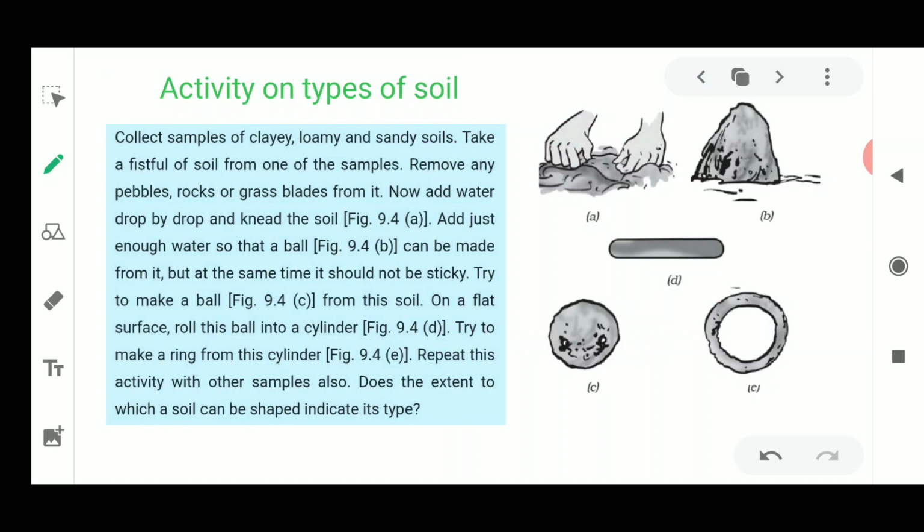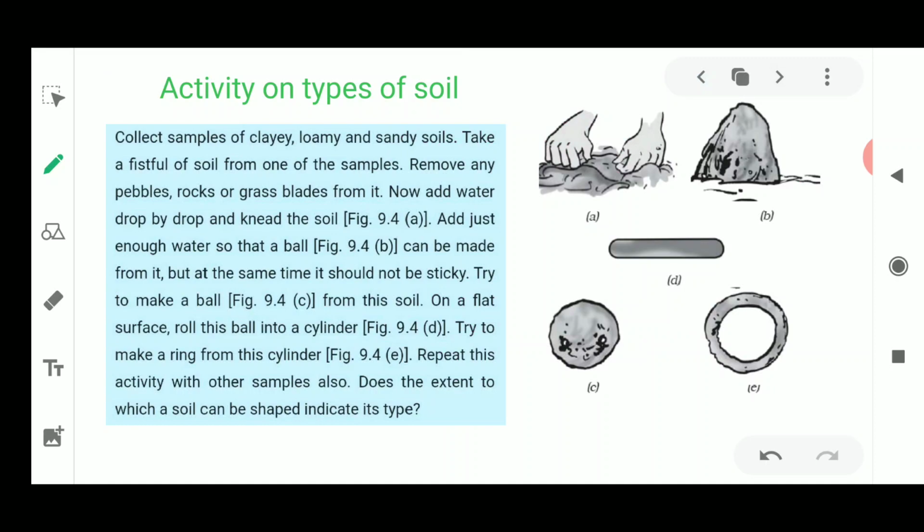Next activity is based upon the types of soil. The first thing is that you need to collect samples of clay, loamy and sandy soil. Now from where are you going to collect these samples? You are going to collect the clay soil near the river bank, and loamy soil could be collected from where agricultural land is present, and the sandy soil will also be found near the bank of the river where the sand is more.